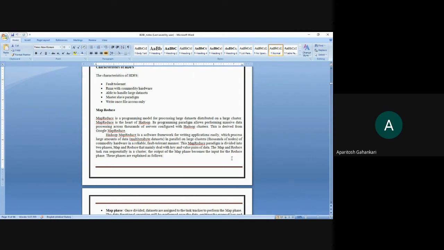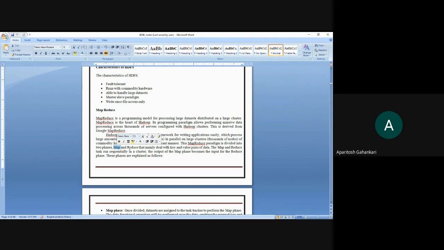Hadoop MapReduce is a software framework for easily writing applications which process large amounts of data in a parallel manner. There are thousands of nodes working simultaneously on the data set that has been assigned to them. This paradigm is divided into two phases, that is map and reduce.